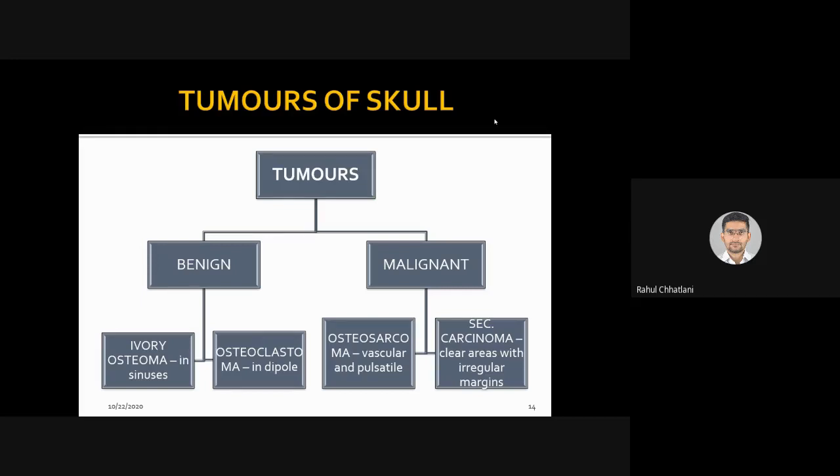Osteosarcoma is specifically related to the cells which are richly supplied through the blood, that is why the term vascular is used. And secondary carcinoma is a carcinoma not originally of the skull. If it does not originate in the skull, it might be malignant from other regions of the body. Say for example, a patient already has lung cancer, and from there cells have come to the skull, and thus in the skull they are multiplying again. So that is secondary carcinoma. Because of some primary site, secondarily in the skull it may form.